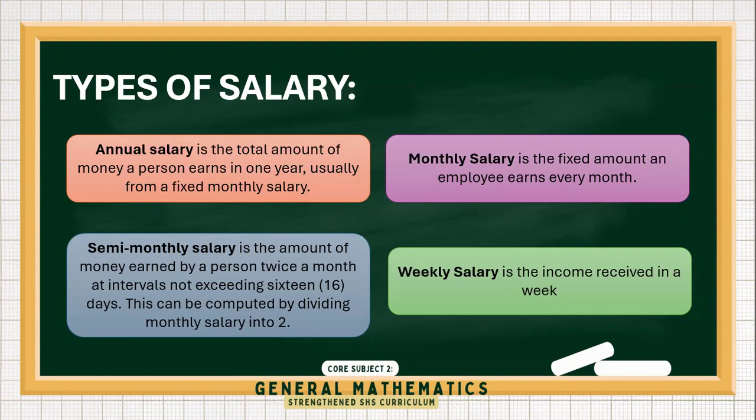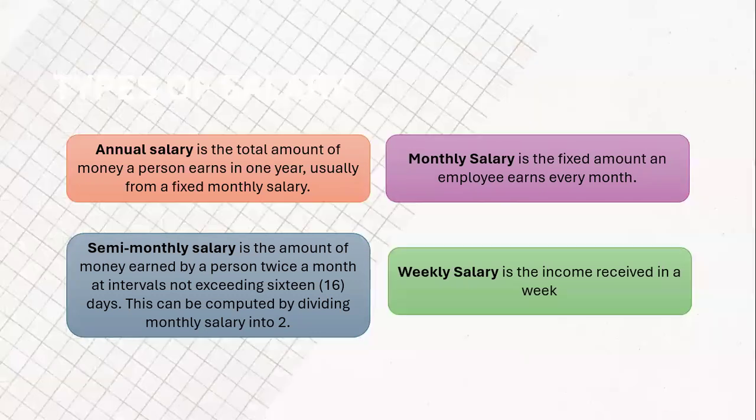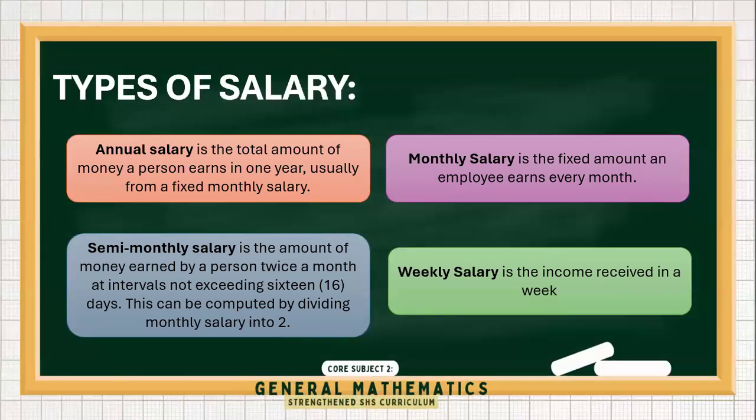So remember that employees in offices, like teachers, accountants, or engineers, often receive a fixed salary every month. Regardless of the exact days of work, as long as they follow their contract, it is still considered a salary.